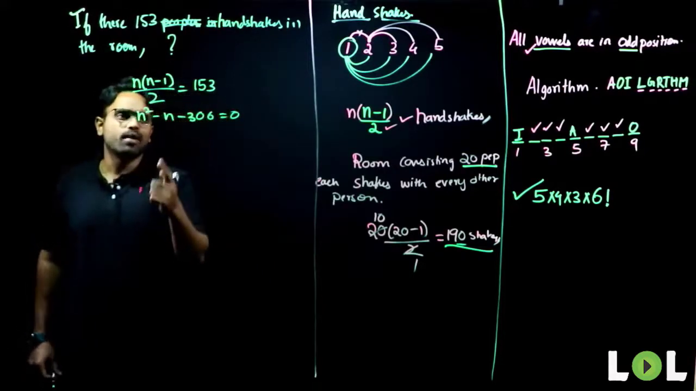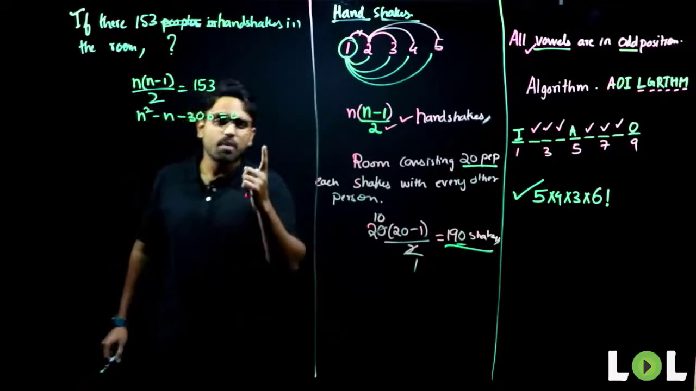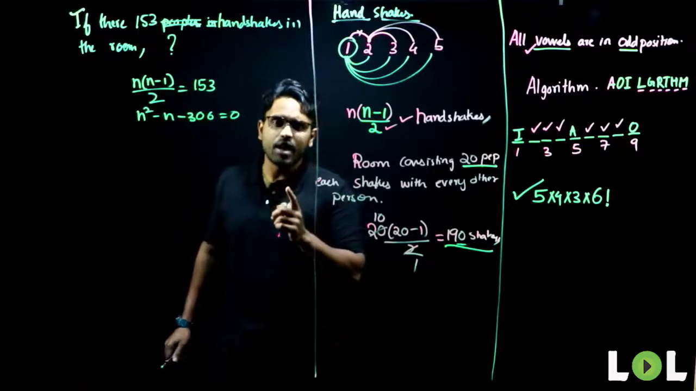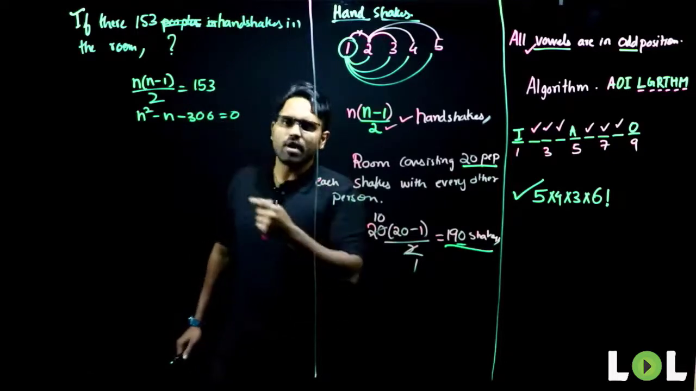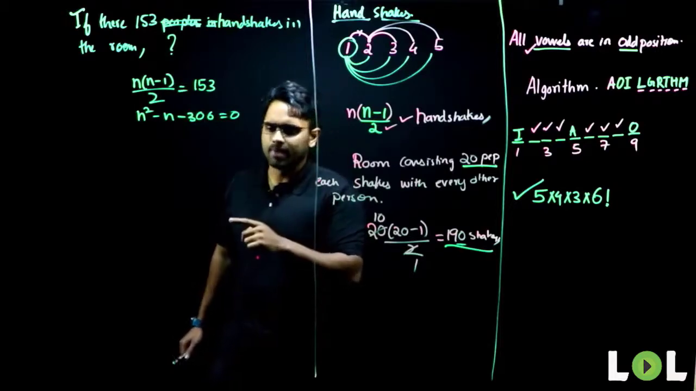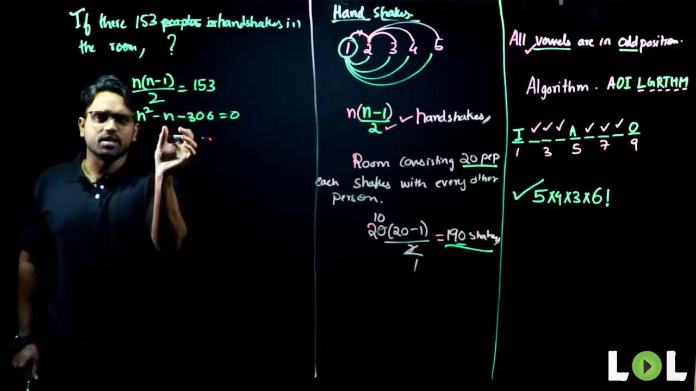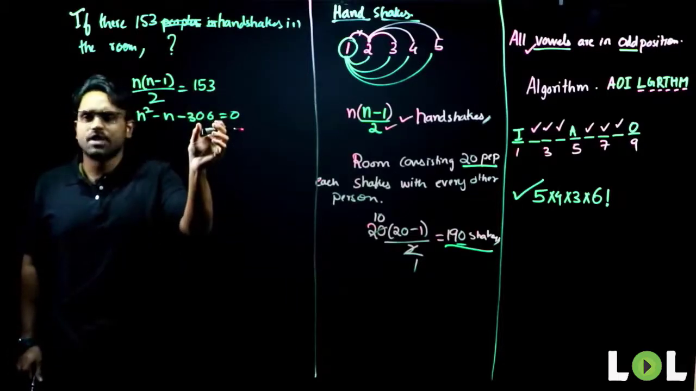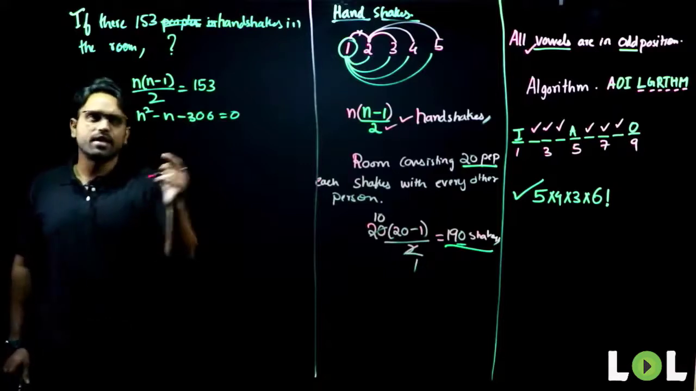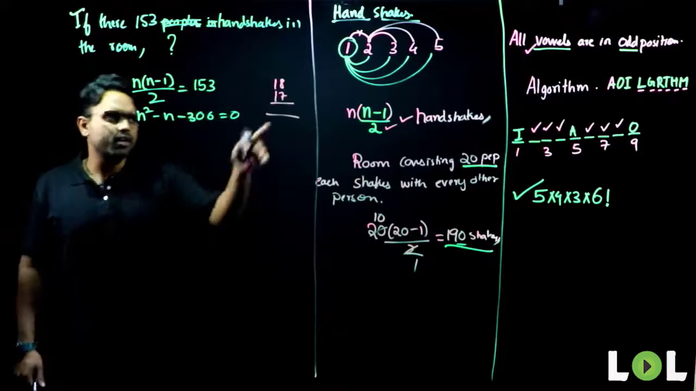Now I have to solve this. Now, 306 I have here. I know 18 square. You have to memorize squares till 25, guys. I know that 18 square is 324, whereas 17 square is 289. So the difference between the two factors must be 1 and the multiplication must be 306. The only way I can have it is, I presume, 18 into 17. If you multiply 18 into 17, you will get the same answer.